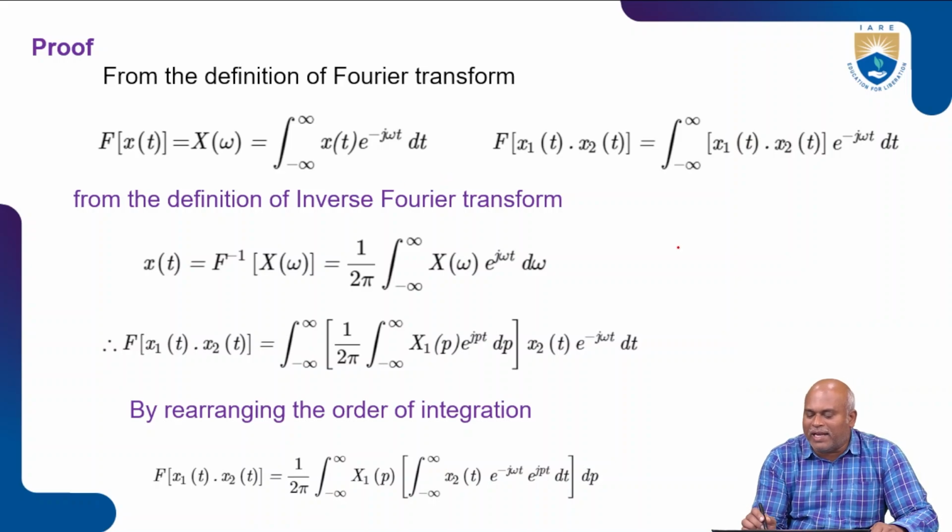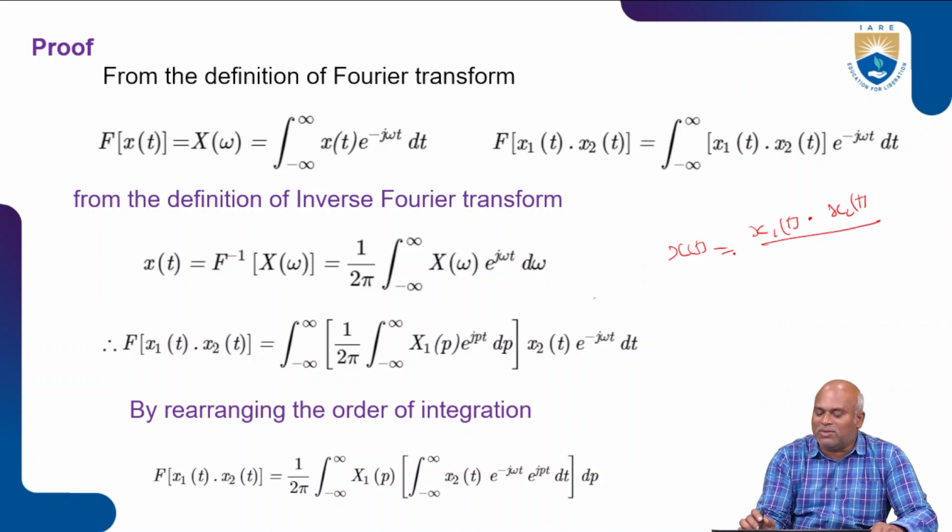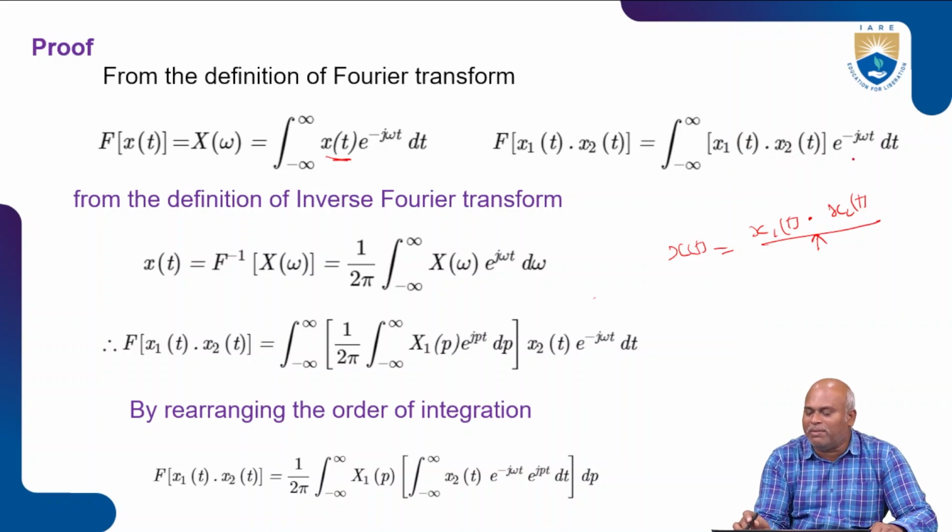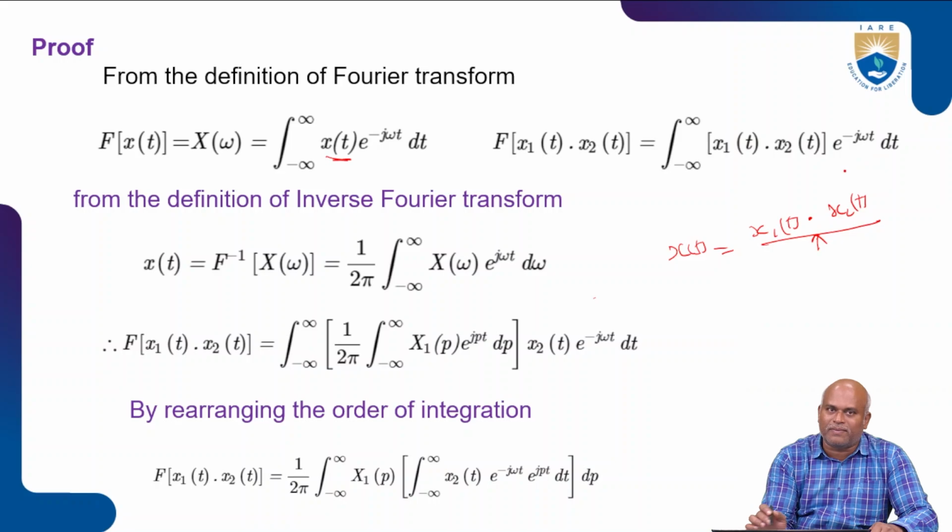Now I take x of t as the product of the two signals, x1 of t into x2 of t, as in the frequency convolution theorem statement. Instead of x of t, we substitute this value. Now F of x1 of t into x2 of t is equal to the integration from minus infinity to plus infinity of x1 of t into x2 of t e power minus j omega t dt.